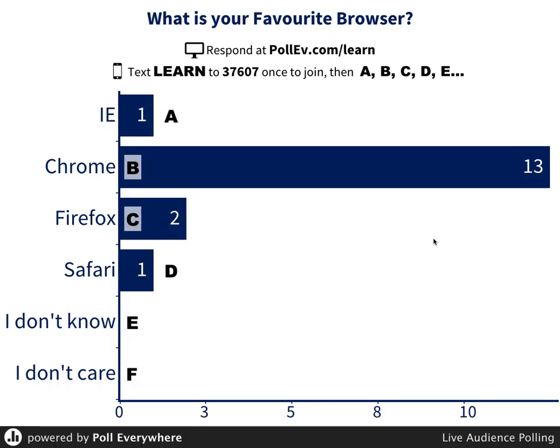Only a couple Firefox. I got one IE, one Safari, one I don't know. There's no one who doesn't know, and no one who doesn't care. That's good. These 2 bottom ones are bad, but I wanted to see maybe someone doesn't care. I don't know who it's going to be. There we go. At least I got 17 people now. Okay, so this is good.